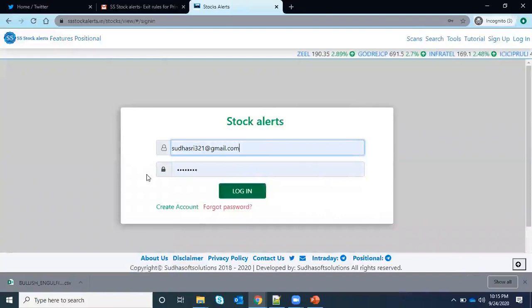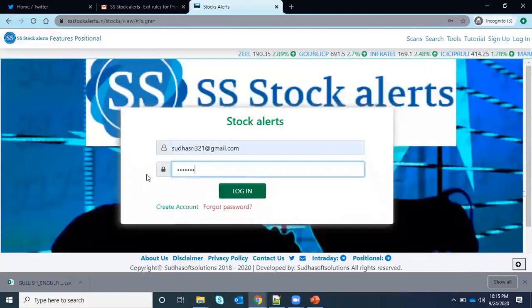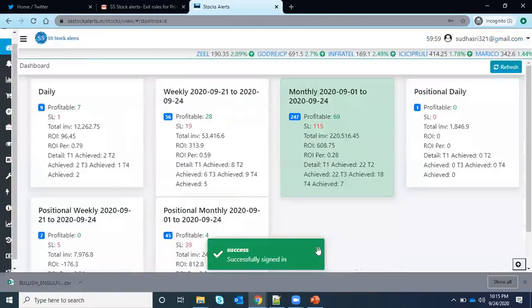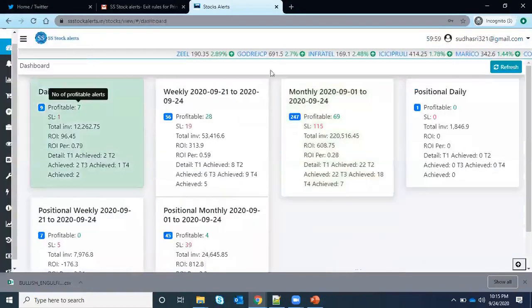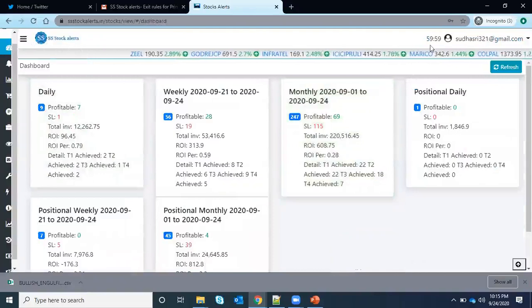You just log in using whatever credentials you created. I'm just logging in with my credentials. Okay, and here you can see at the top, we will not see the scans.